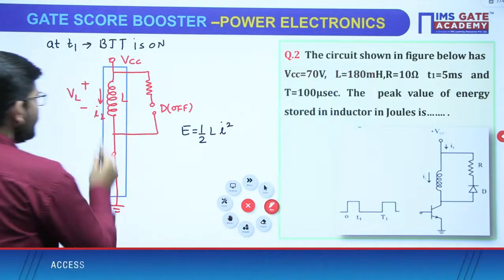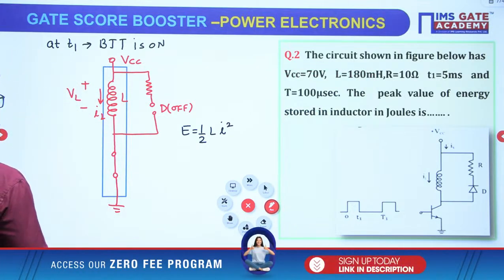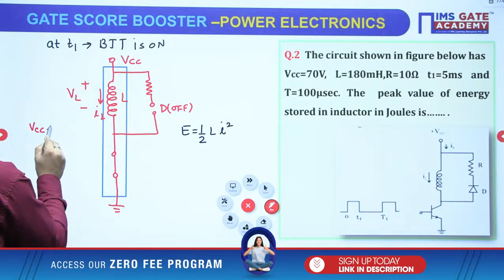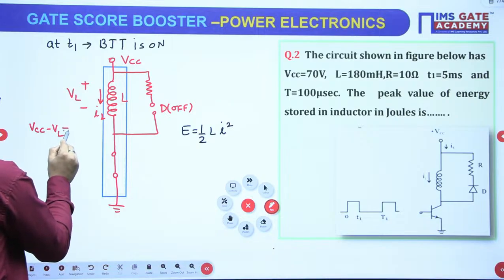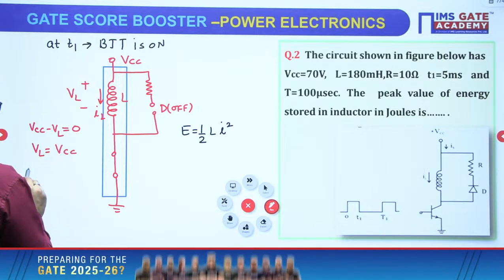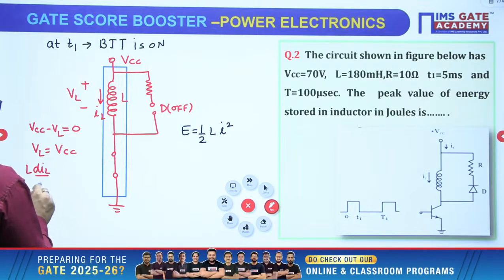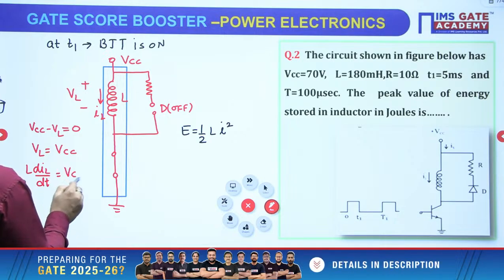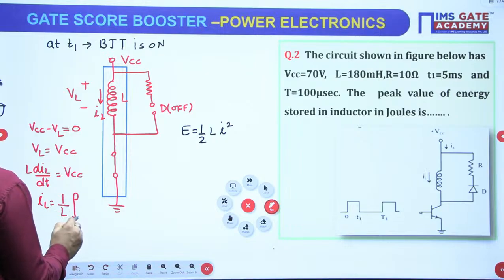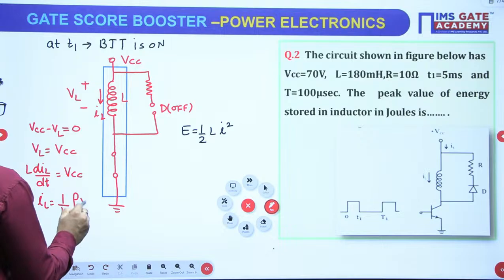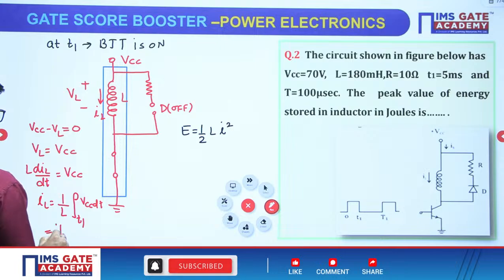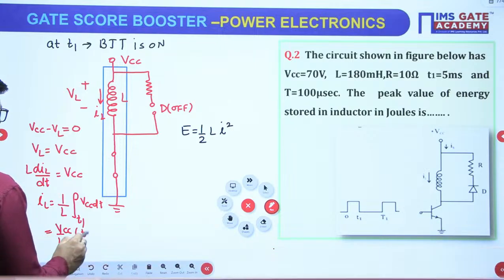Now in this circuit, when you apply KVL, you will get VCC minus VL equal to 0, or VL equals VCC. VL you will write as L dIL by dt equals VCC, or IL you can write as 1 by L integral over T1 of VCC dt, or it will be 1 by L, or VCC by L into T1, right?